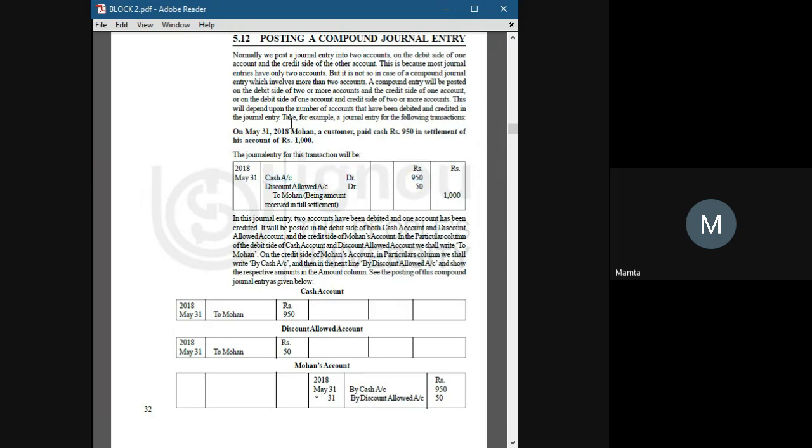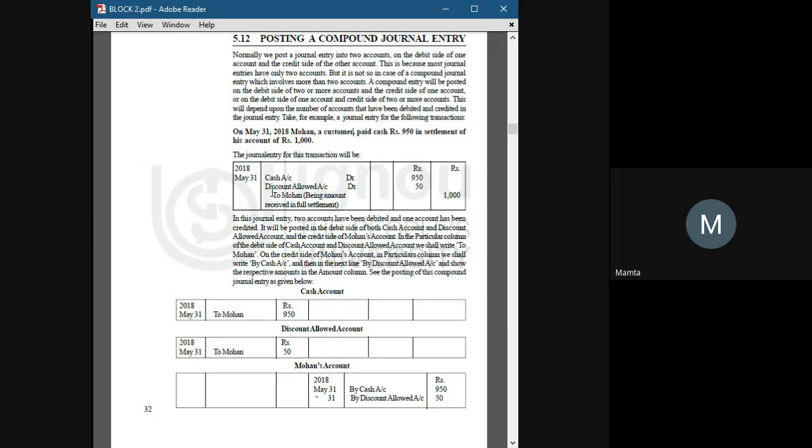See, if someone owes us something and they settle the account, we always think that we have either received a discount from the person or allowed a discount to that person. In this case, we have received cash worth 950 and settled the account of Mohan worth 1000, and the difference comes to rupees 50.